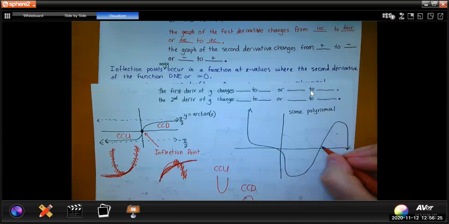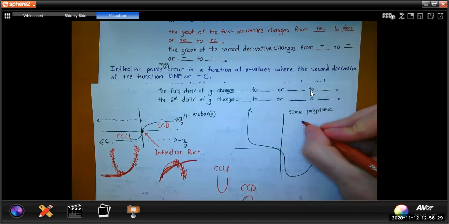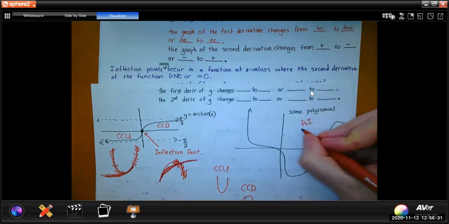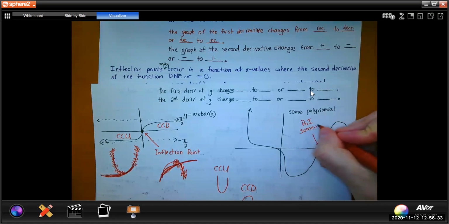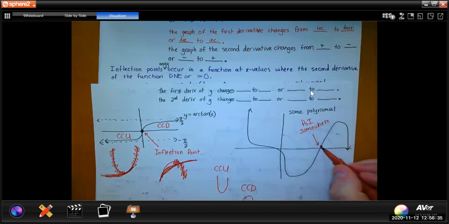So that means some point in here, it may not be exactly where I've drawn it. It might be further down here, it might be further up here, but somewhere that's got to happen, yes? We've got to change from concave up to concave down, okay? So where are the other inflection points? Hint, there are two more.